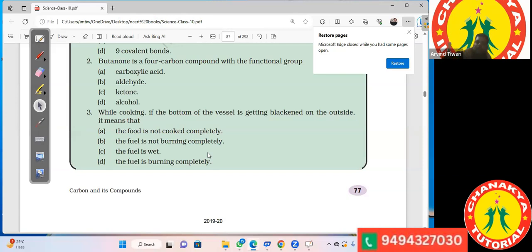So some part of it is getting burnt, and what is left out is carbon. Like from C4H10, the hydrogen is getting burnt out, but the carbon is left over. That's why it gives you black color. So it means the fuel is not burning completely. Have your option B.